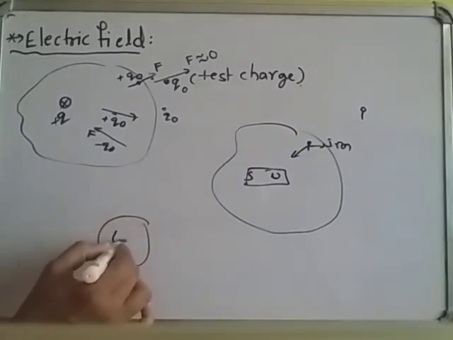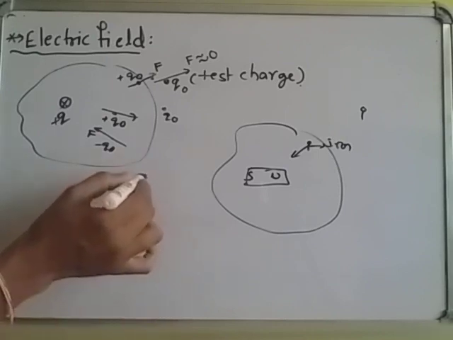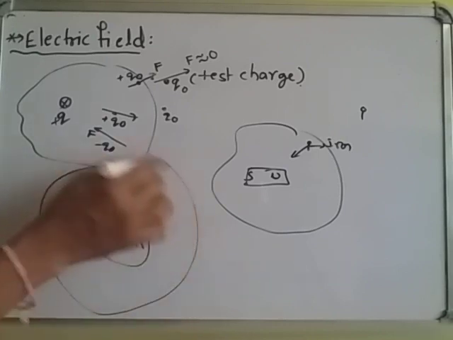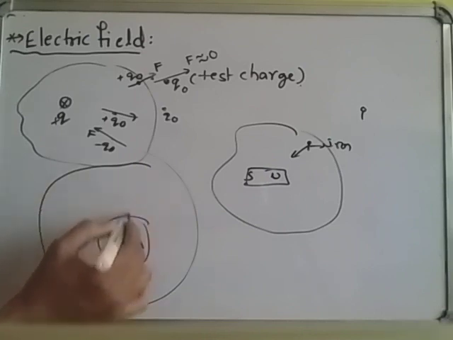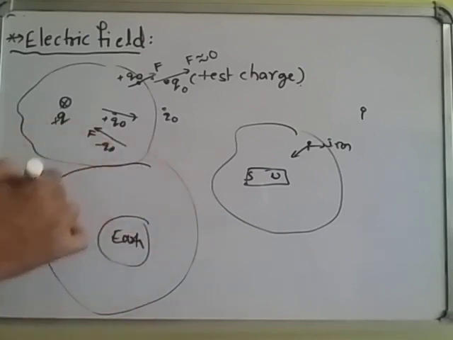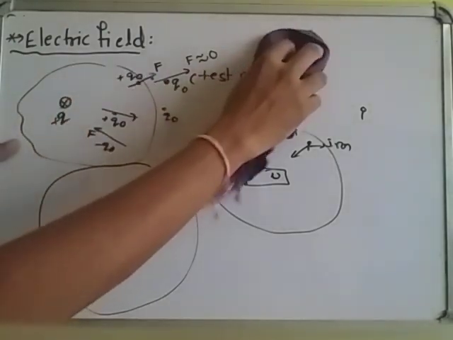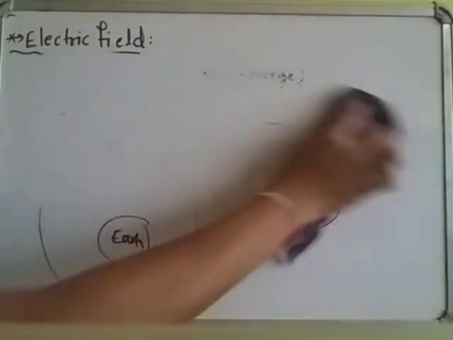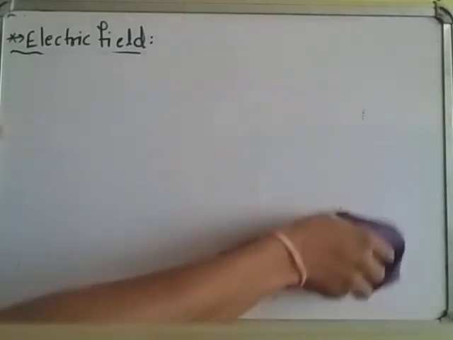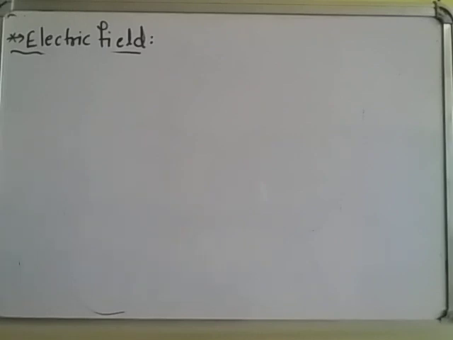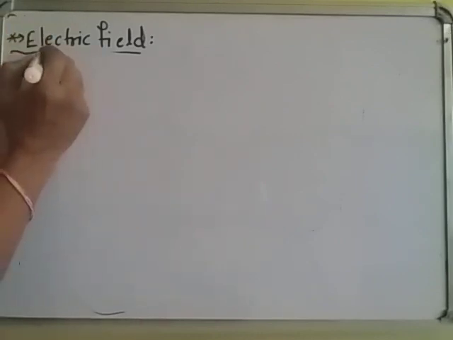For example, this is the earth. The earth's attraction force exists up to a certain region around the earth. That region is called gravitational field. Earth's attraction force, or any planet's attraction force, exists up to a certain region around it, and that region is called gravitational field. Like this is the electric field. The definition of the electric field is the region or the space around the charge in which its influence exists.